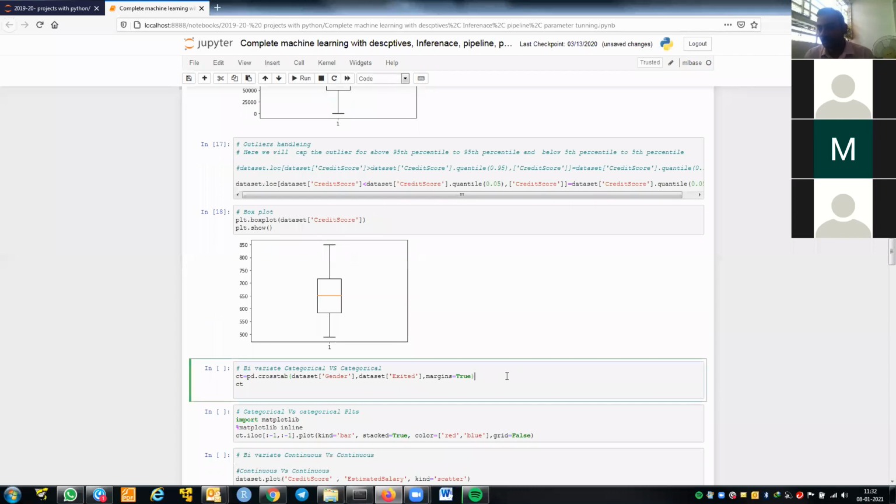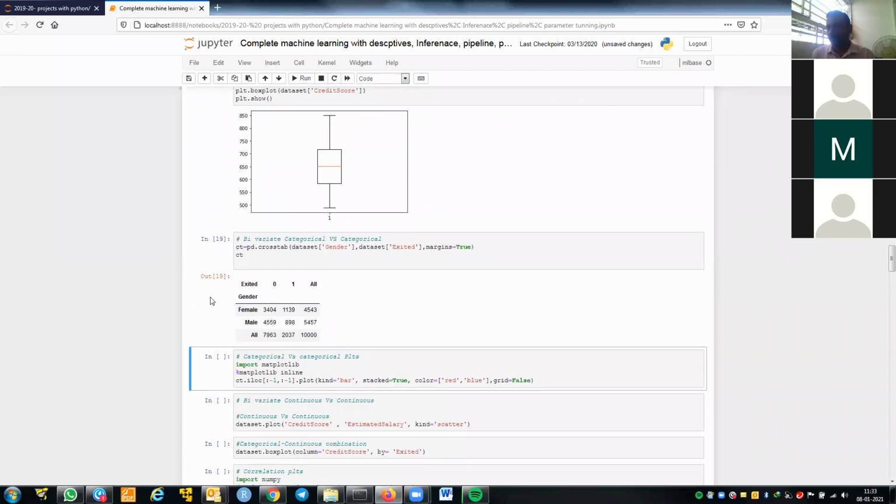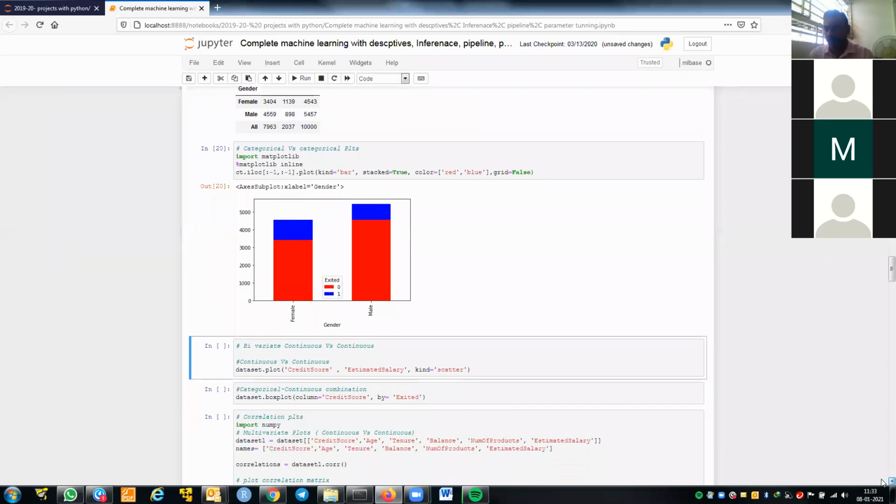Now we need to understand the relationship between gender and churn. The similar logic: if it is a continuous variable, you do the histogram and the box plot, see whether there are any outliers and remove them. If it is a categorical variable, find the cross tabulation with the dependent variable. If your dependent variable is categorical, then to find the relationship between two categorical variables, we do the cross tabulation. That's what I have done for gender versus churn, and similarly I can see the graph. I can see that gender is not affecting much, with similar proportions.